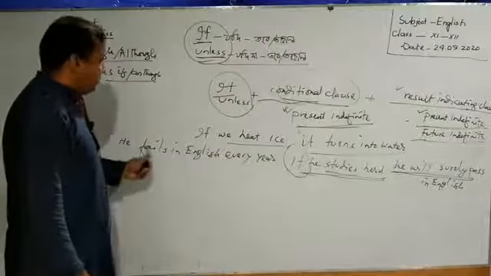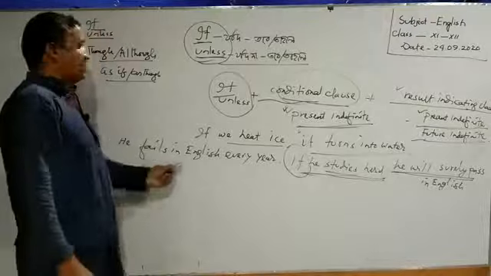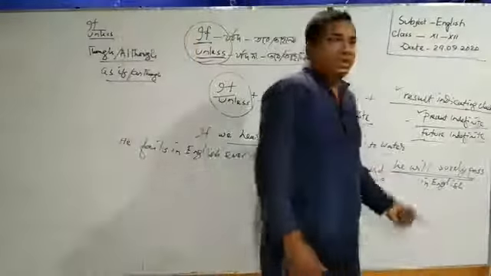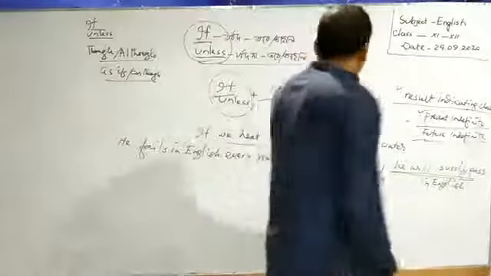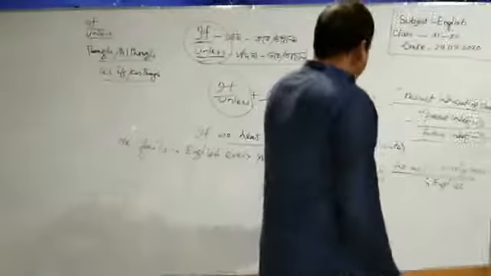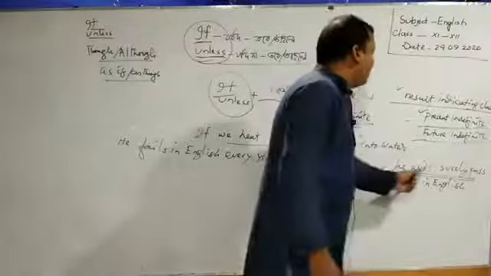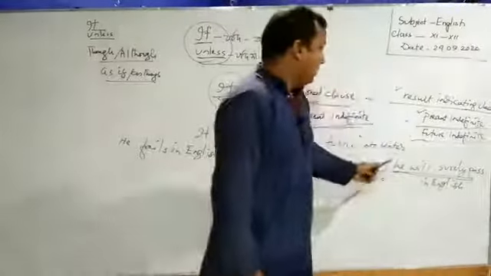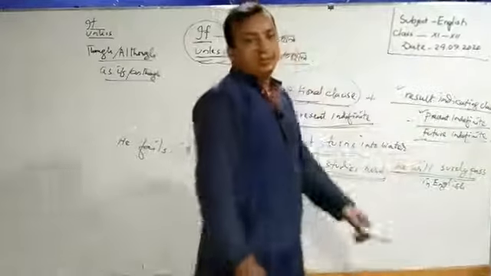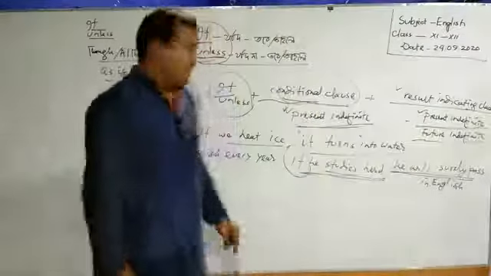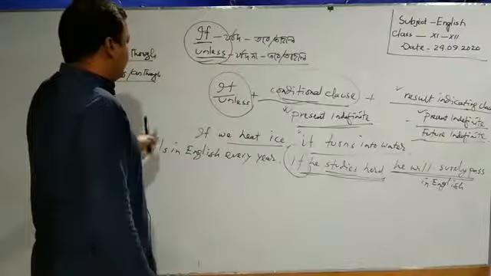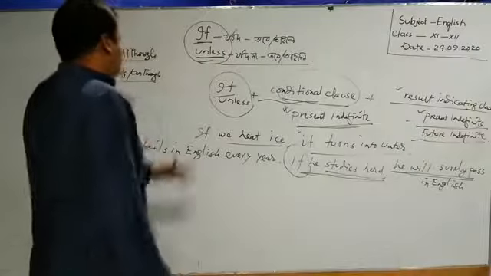He is weak in English, so he fails in English every year. So, it is quite impossible for him to get A plus in English. Though he is studying hard, he will surely pass in English. Okay? He will not surely get A plus. So, you have to maintain a chain. You have to maintain a chain of meaning among the sentences. Okay?